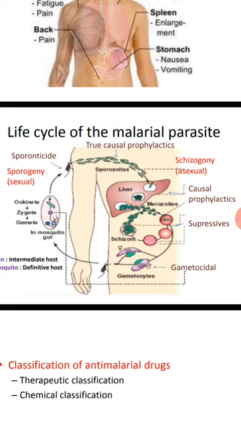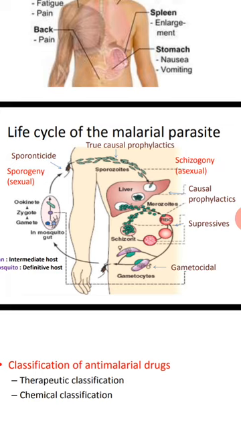Immediately after the sporozoites enter our body, you won't get any sign of malaria or any malaria symptoms until the parasite infects RBC. There is a gap between getting the infection and the occurrence of malaria symptoms.